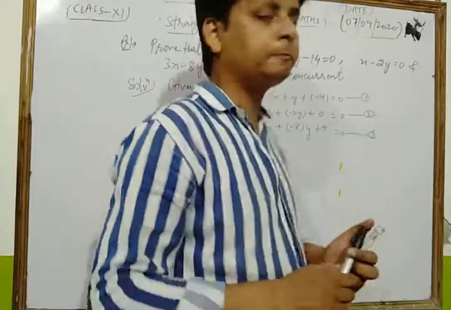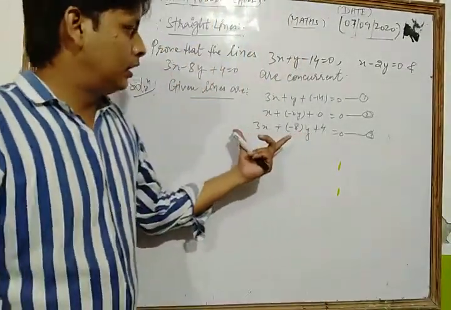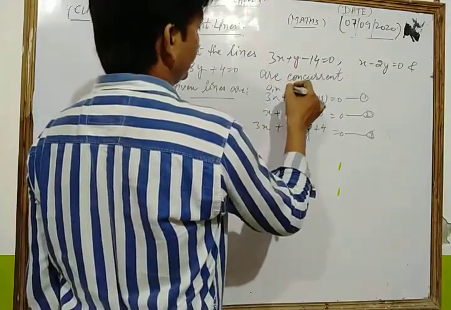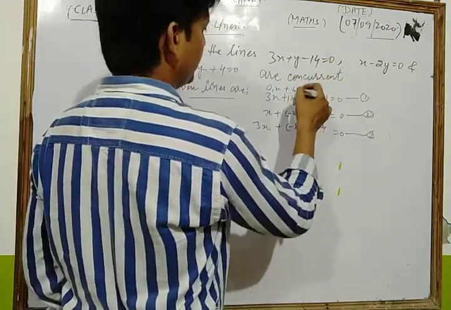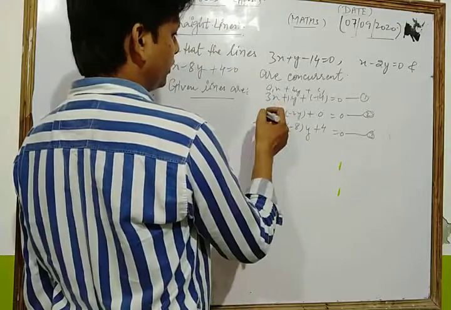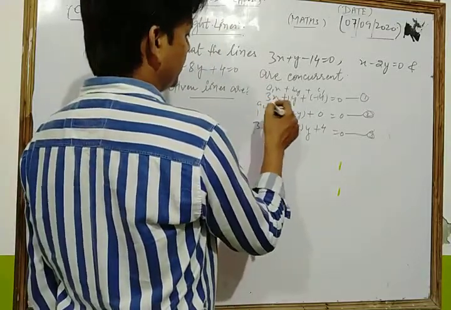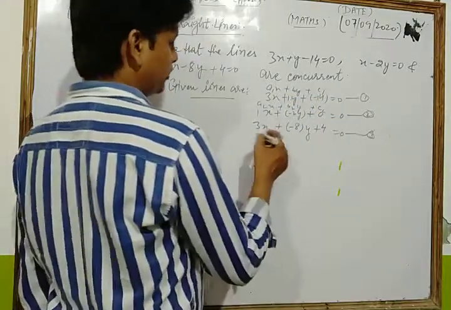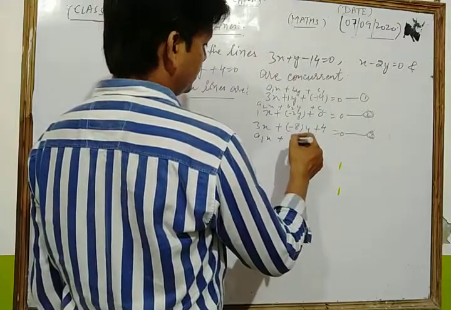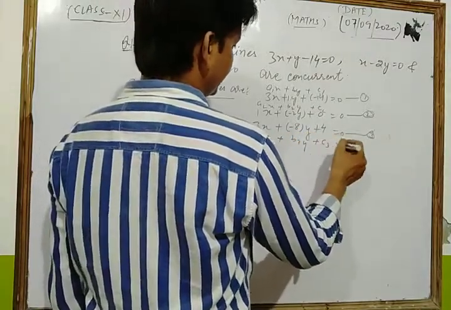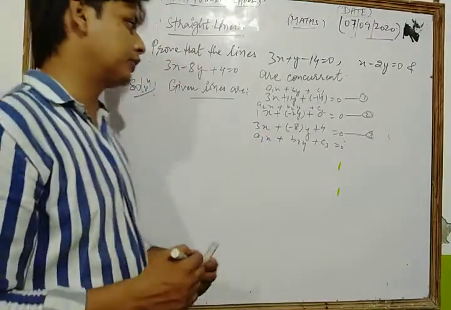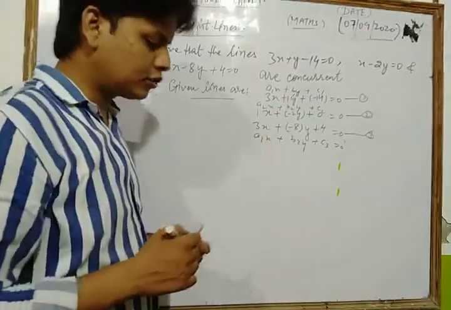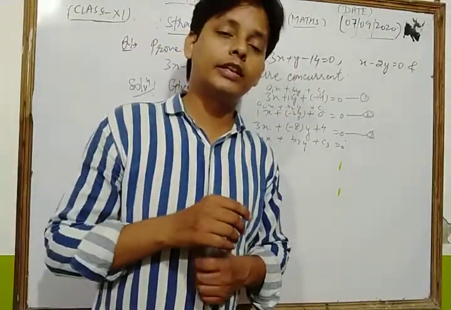Look, dear students, these are all equations of the form a1x plus b1y plus c1 is equal to 0, where b1 is 1, then a2x plus b2y plus c2 is equal to 0, and a3x plus b3y plus c3 is equal to 0. Dear students, if three lines are concurrent, then what is the condition for that?